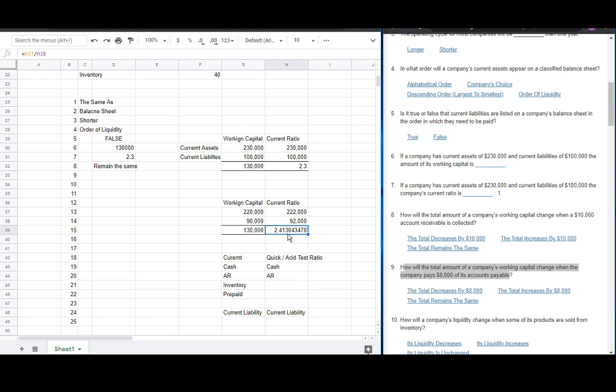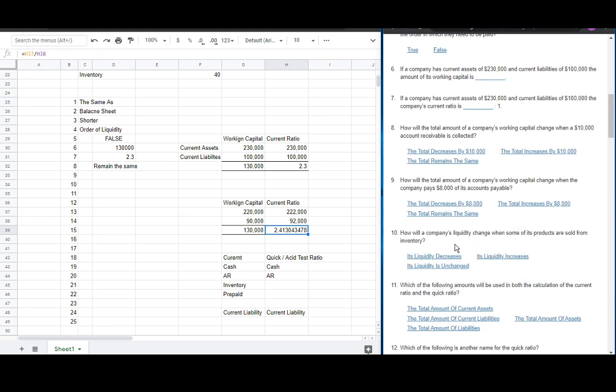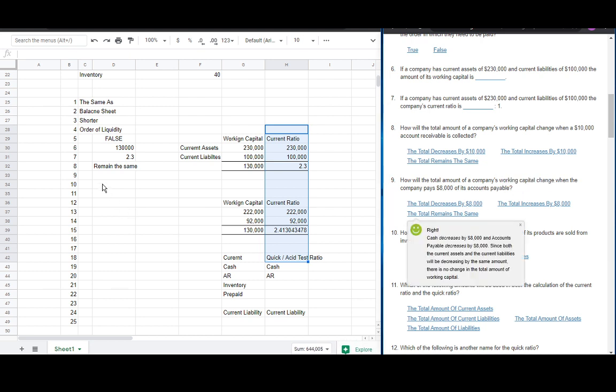So what changed? The current ratio increased from 2.3 to 2.4. However, the working capital does not change. We see that the 1.3 is the same, but the current ratio increased. So for number 9, the working capital would remain the same.